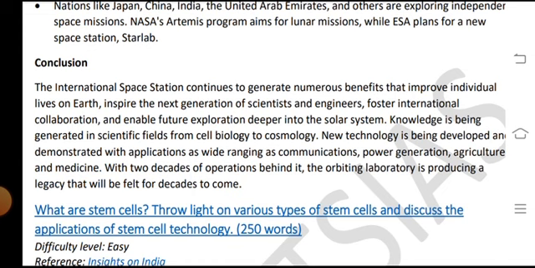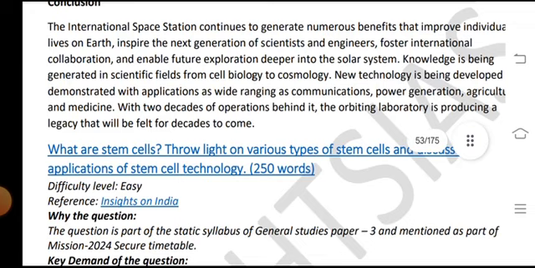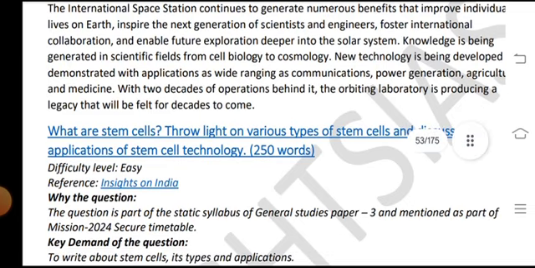inspiring the next generation of scientists and engineers, fostering international collaboration, and enabling future explorations deeper into the solar system.